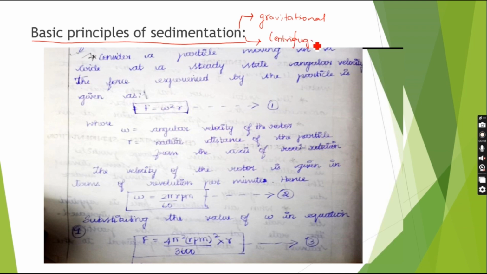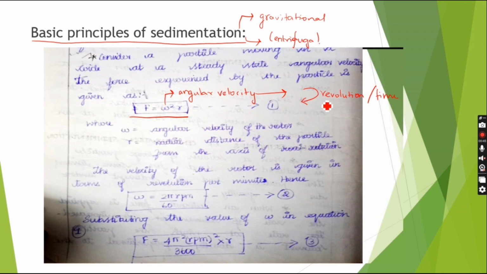The centrifugal force is depicted by the formula F equals omega square r, where omega is the angular velocity, where the object is in circular motion for a particular time. This is known as revolution per time.